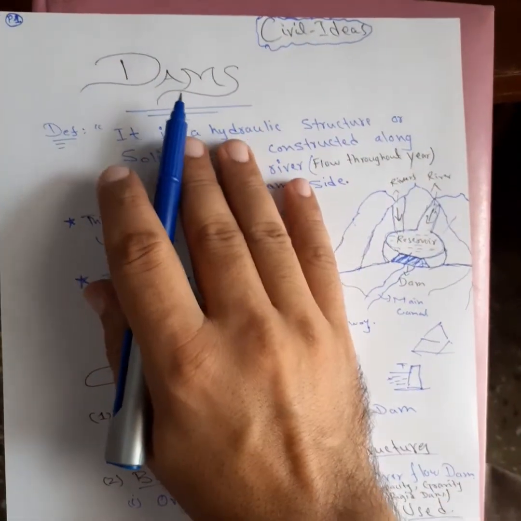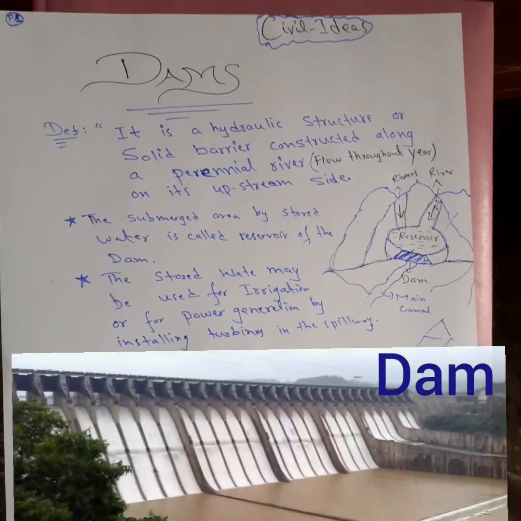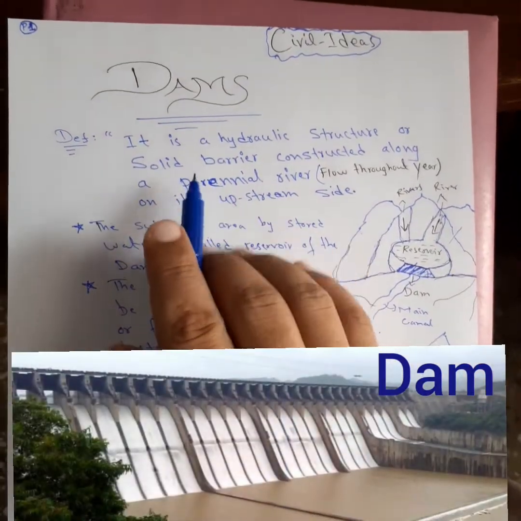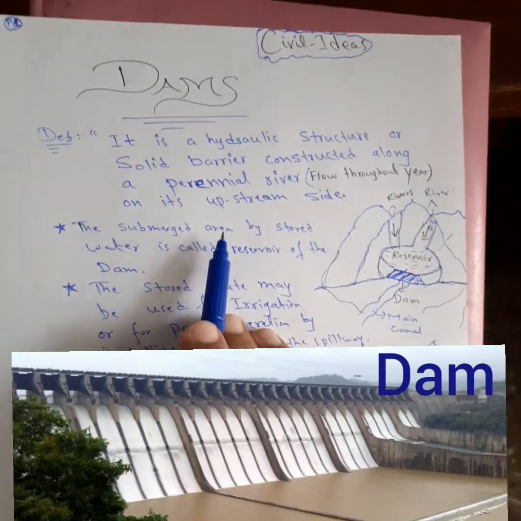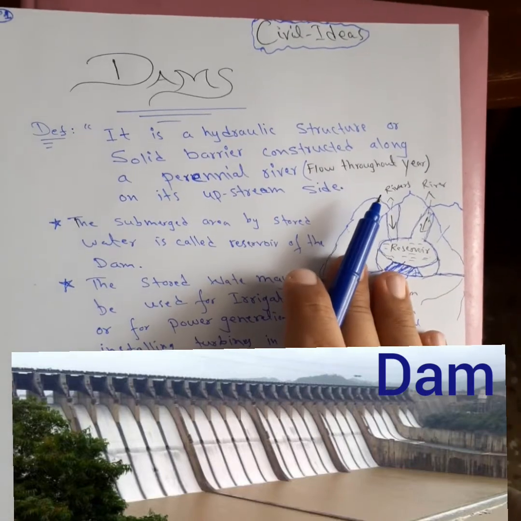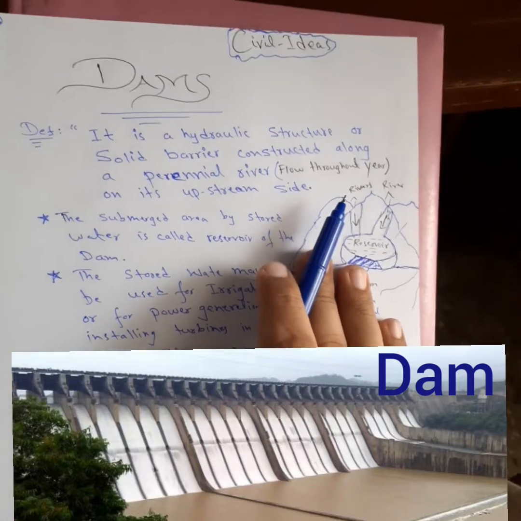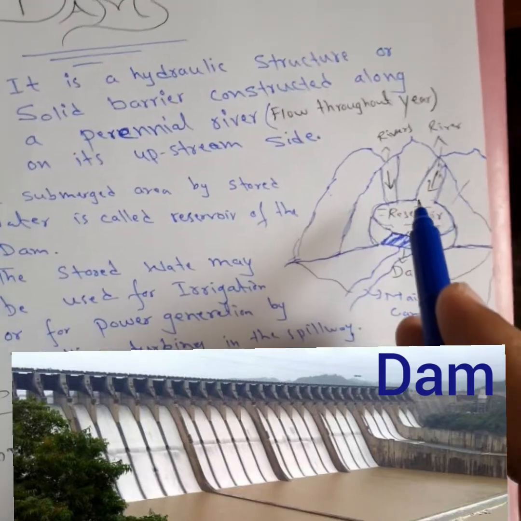So today we'll discuss the dams and the common classification of dams. The simple definition of a dam is that it is a hydraulic structure or a solid barrier constructed along a perennial river, meaning a river which is flowing throughout the year, not just for a short period of time, and on its upstream side. This is a schematic diagram of a dam.